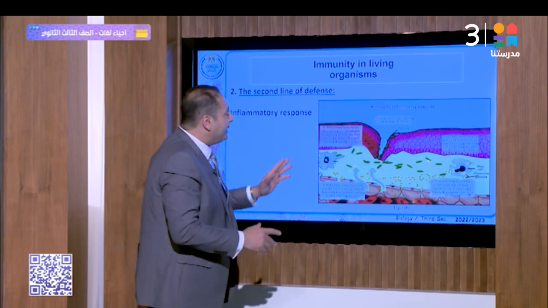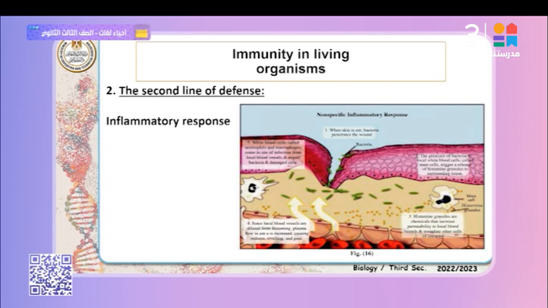Since local blood vessels are dilated from histamine, plasma flow to the area is increased, causing redness, swelling, and pain at the injury site as the result of tissue damage.